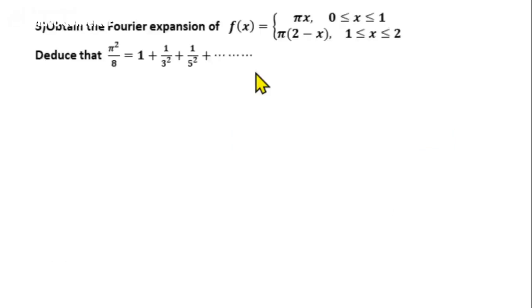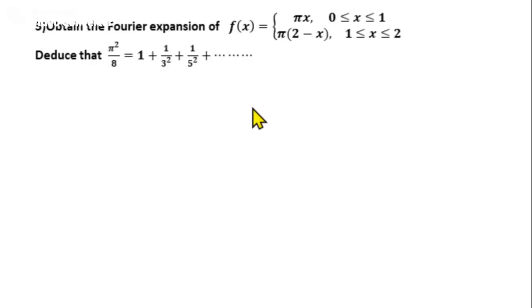So our next problem is: obtain the Fourier expansion of f of x equal to pi x in the interval 0 to 1, and pi into 2 minus x in the interval 1 to 2. Hence deduce that pi square by 8 equals 1 plus 1 by 3 square plus 1 by 5 square plus etc. So here first let us find whether the function is even or odd, and before that find the value of L.